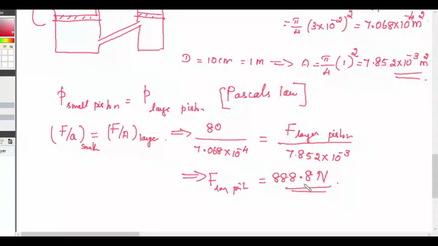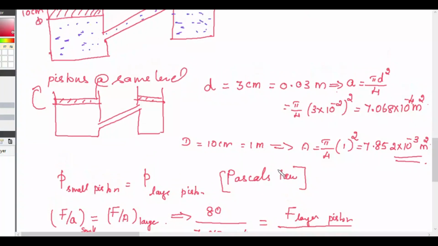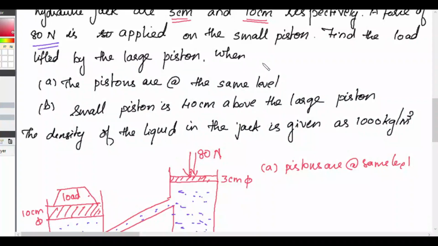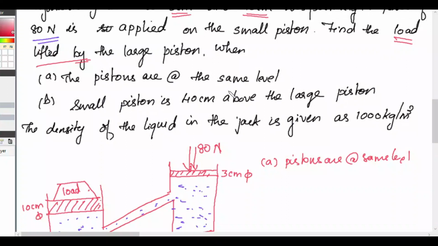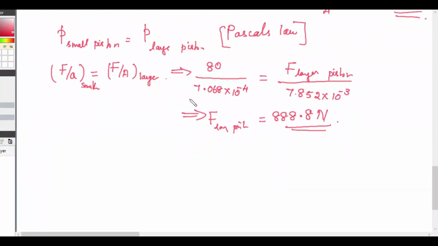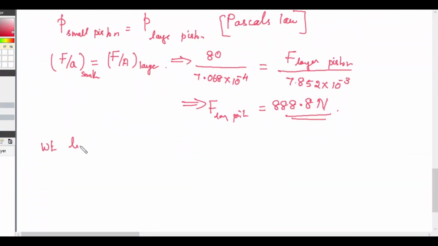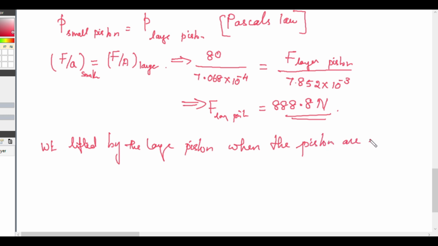So what is our question? Find the load lifted by the larger piston when the pistons are at the same level. So the weight lifted by the larger piston when the pistons are at the same level is 888.8 Newton.